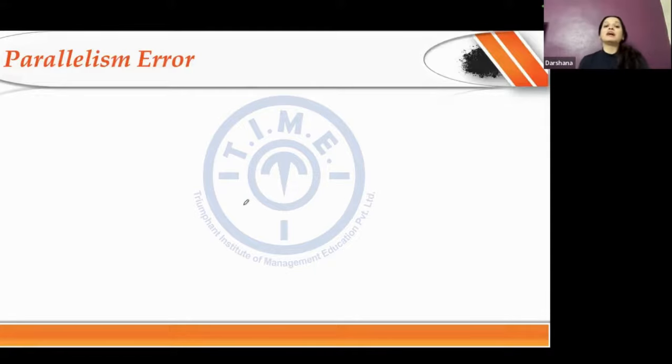Parallelism. What does parallelism basically mean? This might be a new term for a few of you. It basically means that you should be using the same part of speech with a particular type of conjunction. Okay. I'll give you an example, then we'll come to this particular example that I have on the screen. So let's say I have a sentence which says, she needed three things: money, power, and to be secure.